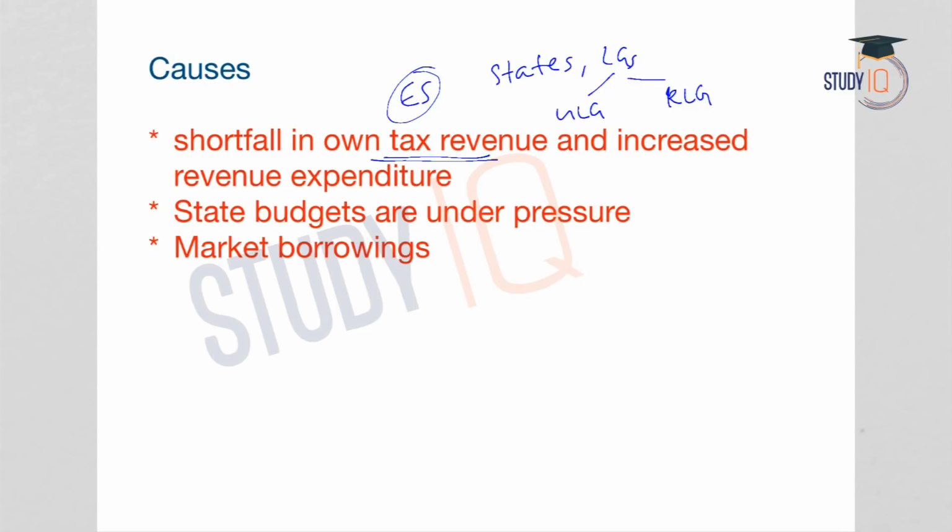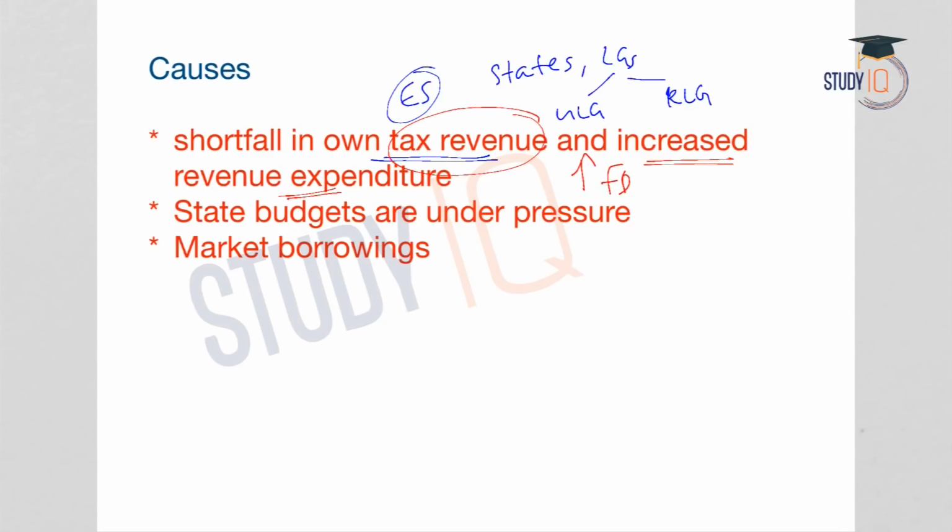So it can also include the tax resources they have. So it is clear from the economic survey that the states as well as the local governments are underutilizing their capacity for tax collection. So there is a shortfall in tax revenue. This, along with increased revenue expenditure, will lead to an increase in fiscal deficit.